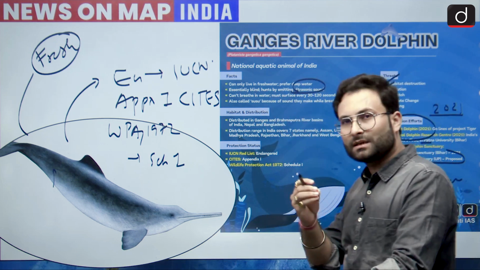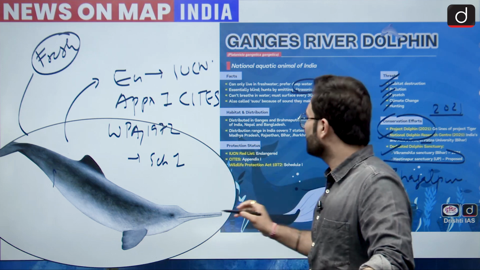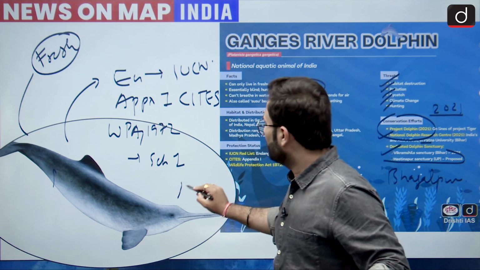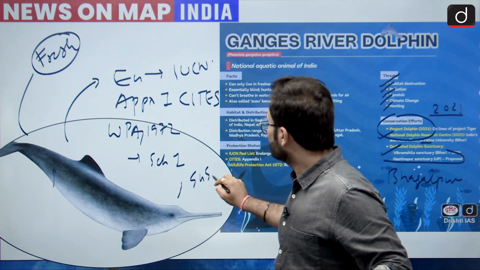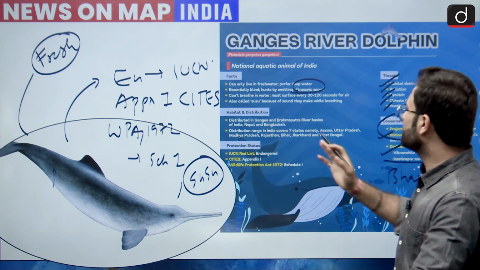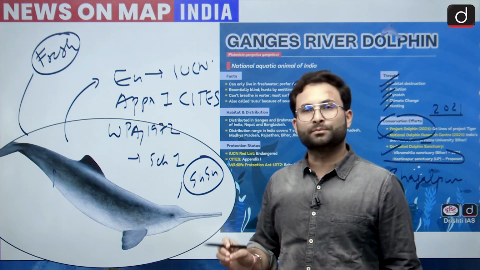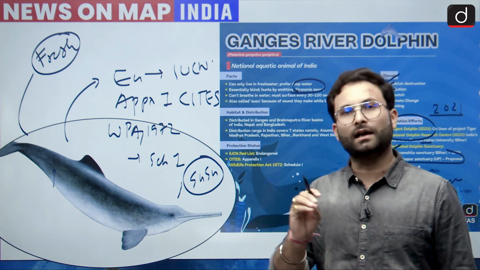So they make some kind of sound, and because of which they are able to navigate. This sound somehow sounds like "Susu", and that is why this particular dolphin is also known as the Susu dolphin. Okay, so I hope this is clear about this dolphin. This is also found in the Chambal, otherwise most prominently it is in the Ganga and Brahmaputra.